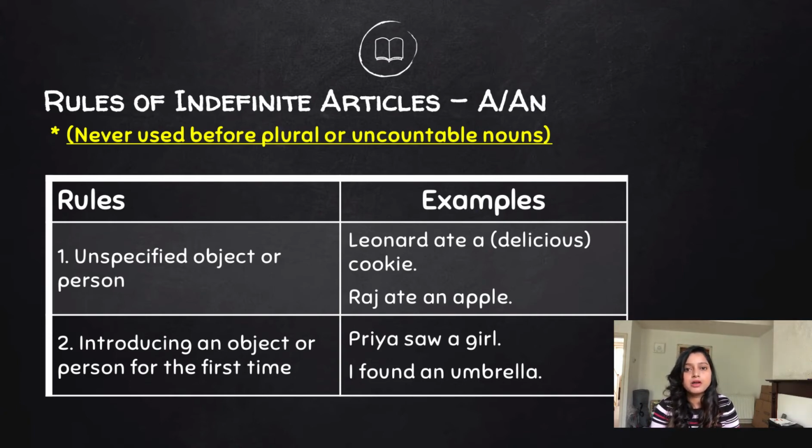Another example is, I found an umbrella. The umbrella had a hole in it. So I introduced the umbrella to you for the first time with an indefinite article, an. I found an umbrella. Now the next thing I tell you about the umbrella is, the umbrella had a hole in it.